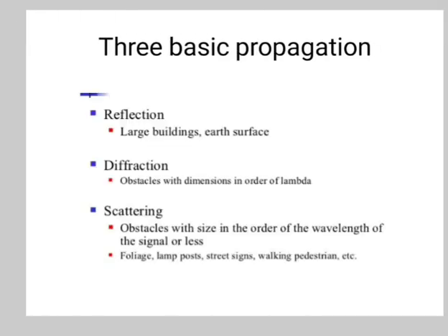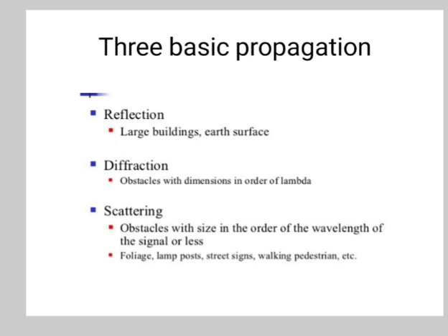So basically there are three propagation mechanisms. Reflection occurs when a signal is transmitted and some of the signal power may be reflected back to its origin rather than being carried all the way. Next is diffraction.